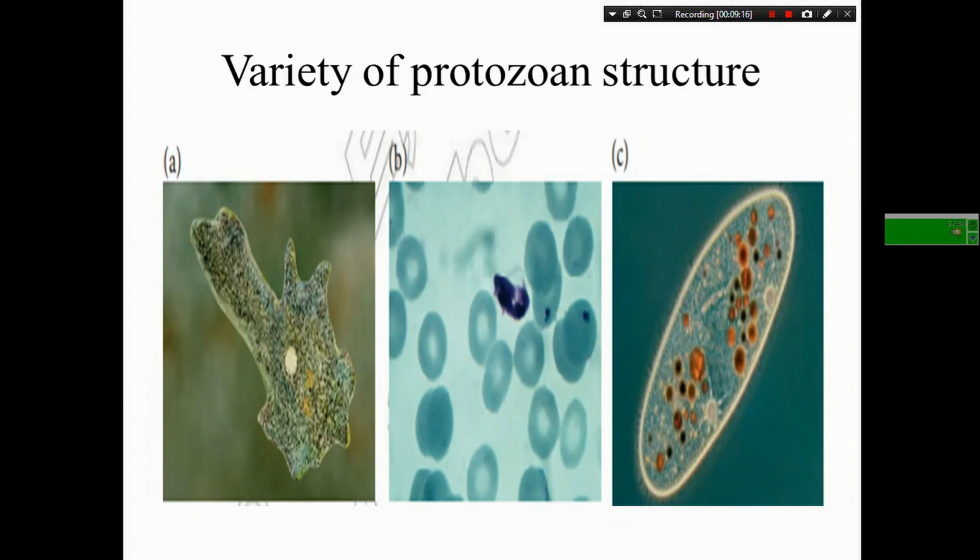Let's see their typical structures. The first one is amoeba. Amoeba have a contractile vacuole, which stores food and dissolved substances, and so on. And the second one is Plasmodium species, microscopic and containing the nucleus. And the third one is Paramecium, which has a slipper-shaped structure. There is a cilia structure.